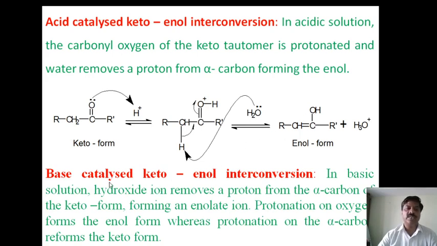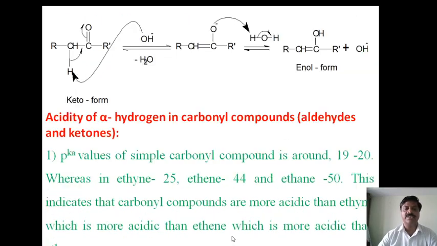Now next coming to the base catalyzed reaction. In basic solution, hydroxide ions remove the proton from the alpha carbon atom, forming the enolate ion. Further, protonation of oxygen forms the enol form. Now here, what happened here? This is the keto form.